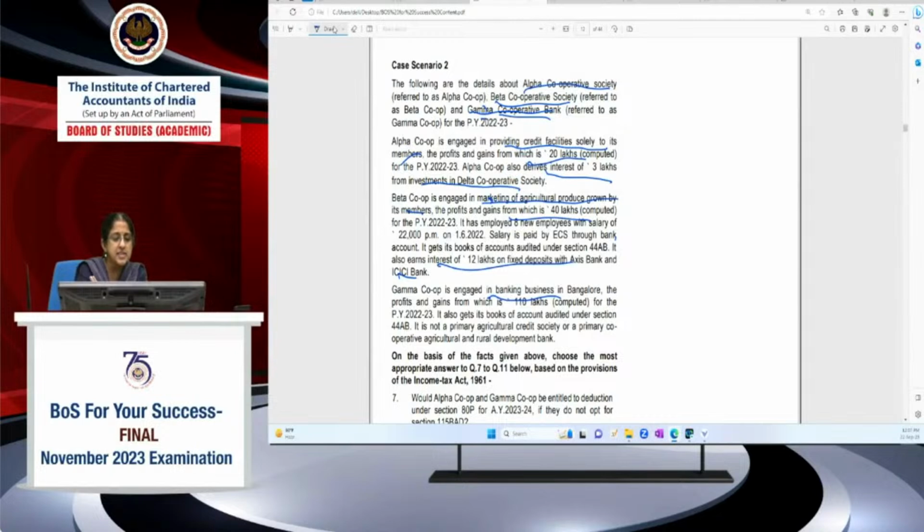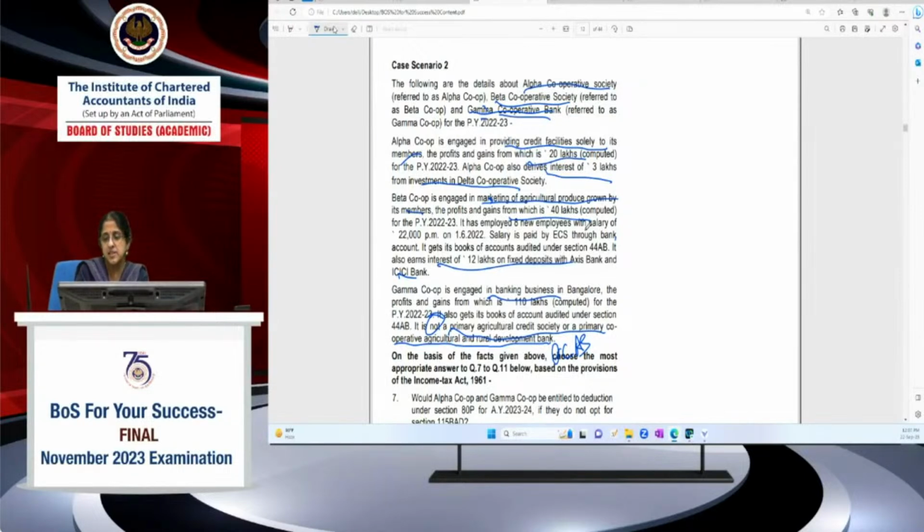It also gets its books of accounts audited under 44AB. It is not a primary agricultural credit society or primary cooperative agricultural and rural development bank. It is not a PACS or PACARD. These two are PACS or PACARD, but Gamma Cooperative Bank is not that. Okay, now what is the first question?